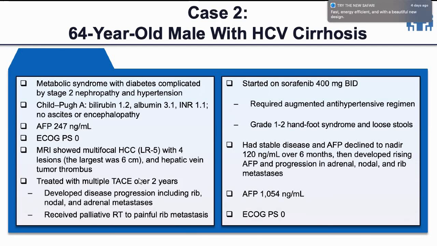He developed increased BP and hand-foot syndrome, had stable disease and an AFP decline to a nadir of 120 over 6 months, and then developed rising AFP. Now the patient's AFP is more than 1000. So basically metastatic HCC progressed on sorafenib, now with an AFP of more than 1000.